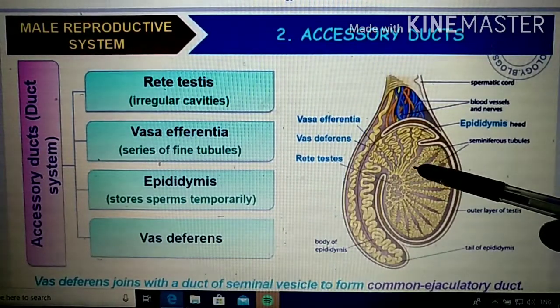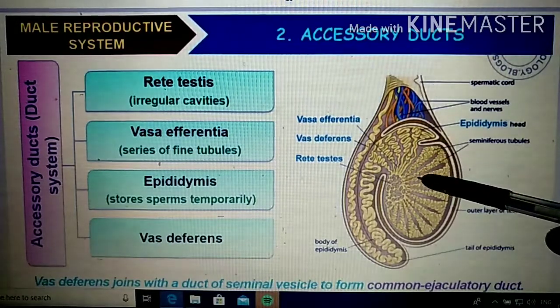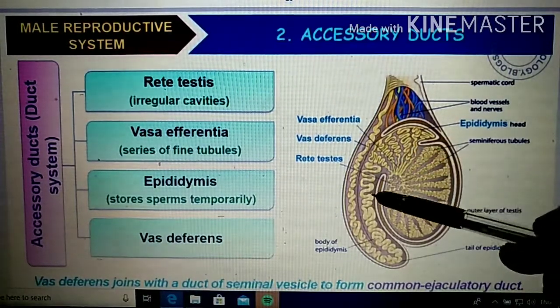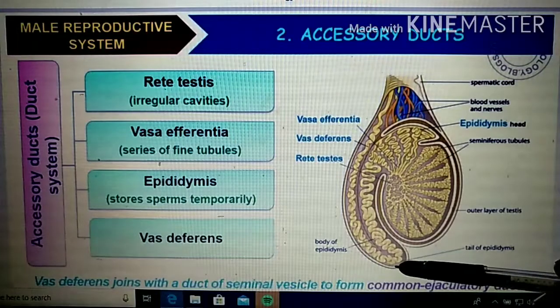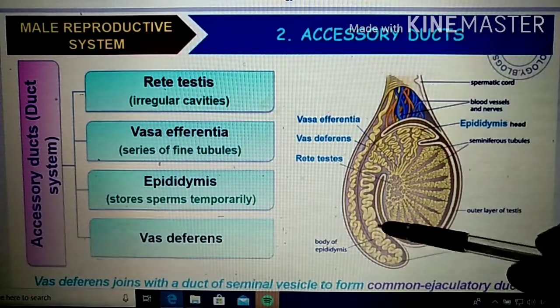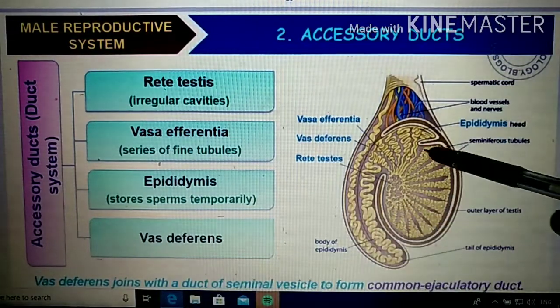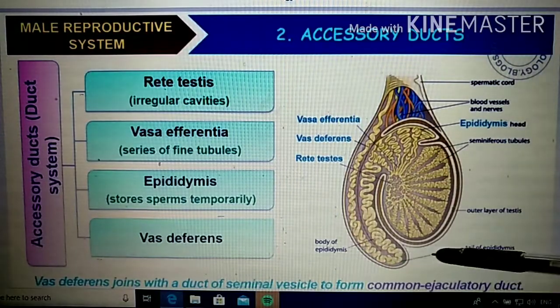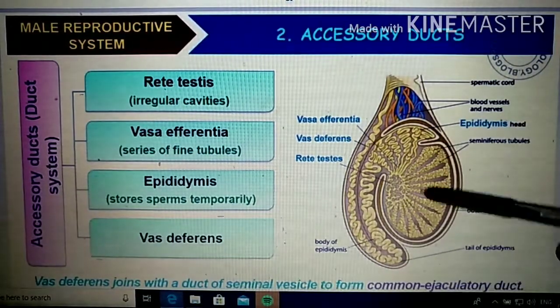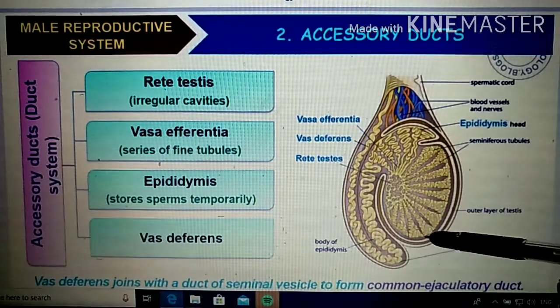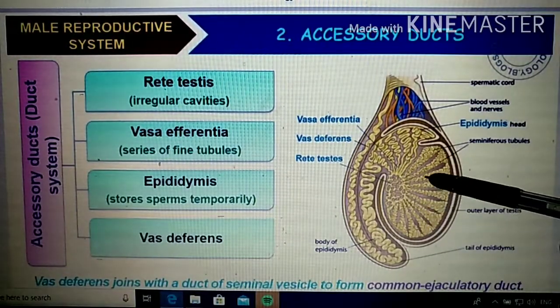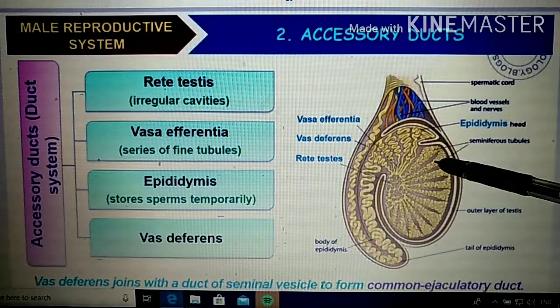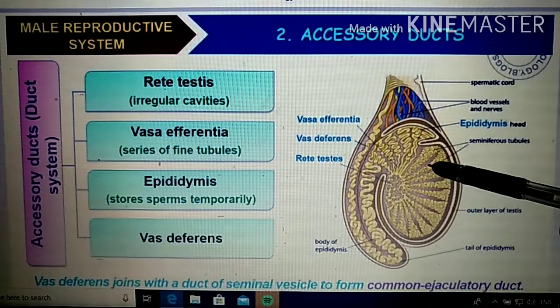These vasa efferentia will join together to form a somewhat larger tubule, which is called the epididymis. Right. So this is the total area we have named as epididymis. We can divide it into the head of the epididymis, the body of the epididymis and the tail of the epididymis. It is somewhat larger tubule compared to the vasa efferentia, which are fine tubules, a series of fine tubules.